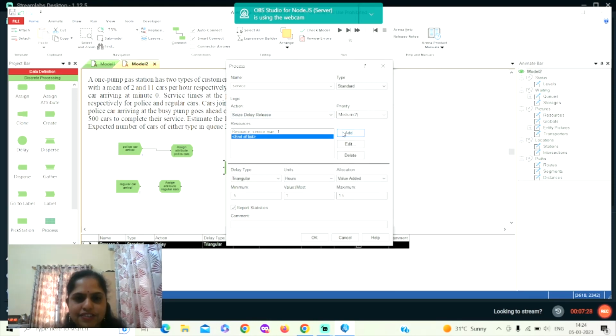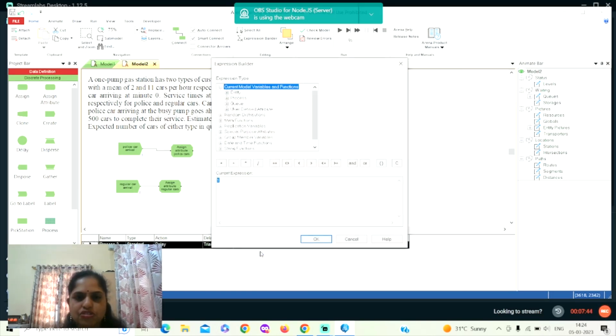I've added the serviceman, and the delay type here, we have already given previously the service time. I'll take that by using the expression. The units is in minutes. So I'll go to the expression here, right click on the expression, go to build expression. I go here for the special purpose attributes. In that, go for the user defined value and take the service time.